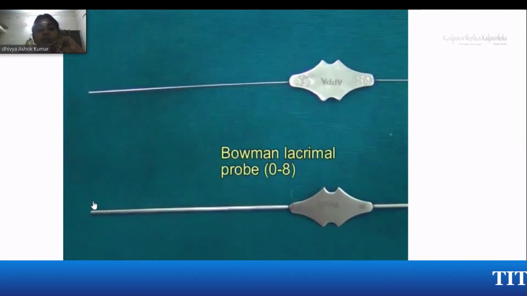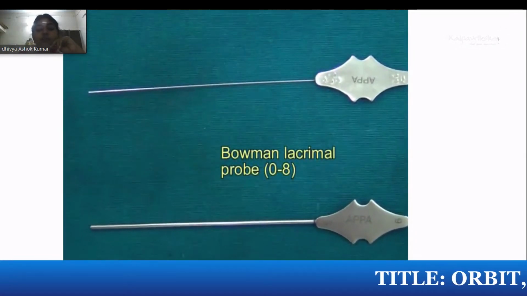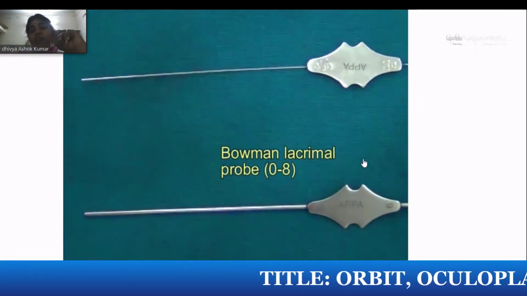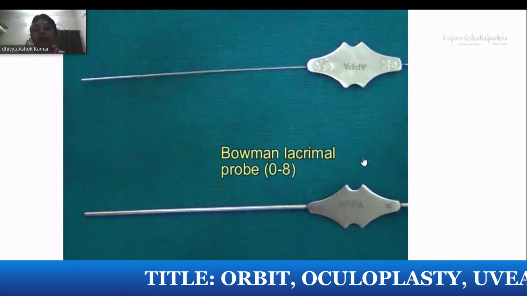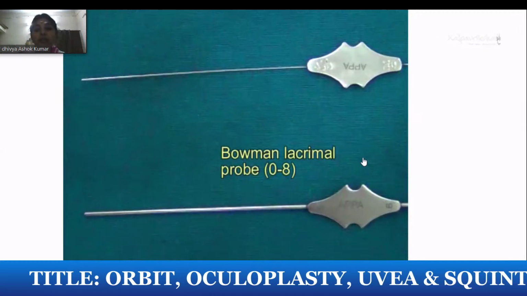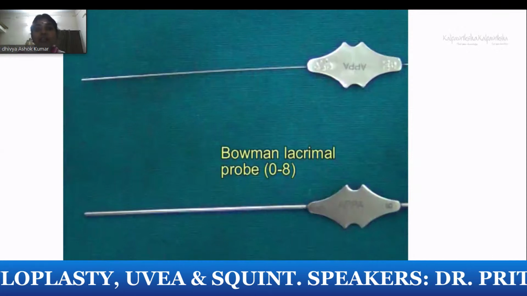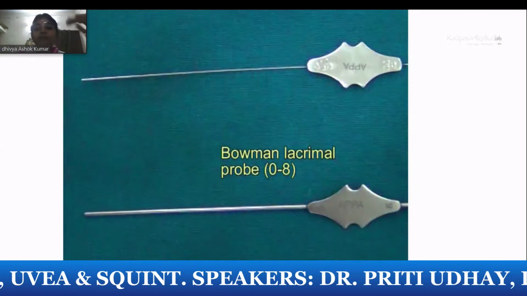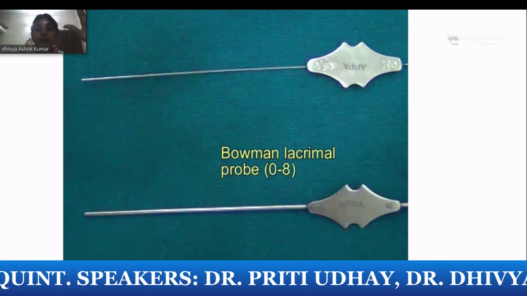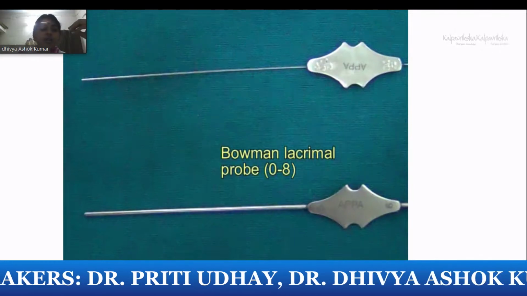Here again, they will be asking about what are the uses of the probe, and what sizes will be used. Like 0, 0 is equivalent to 0.8, and usually in congenital block in children, NLD block, you do the probing. What is the age? Till 9 months, you do the massage, and after that, you do the probing. These are the common questions asked.